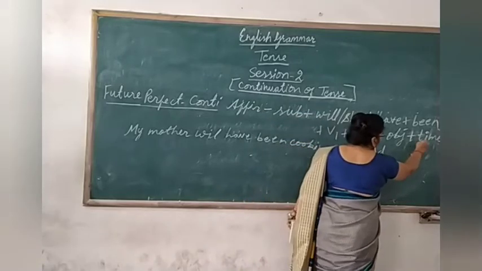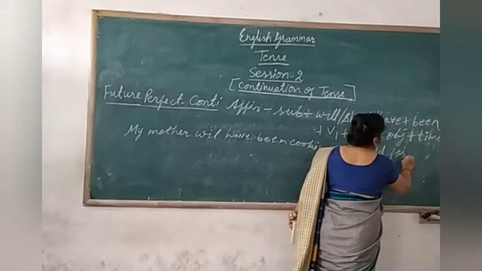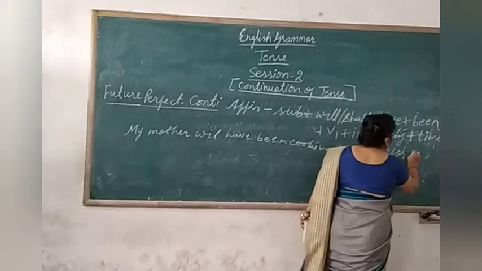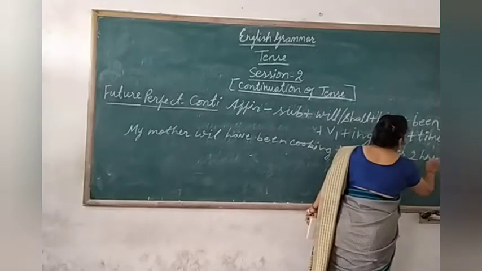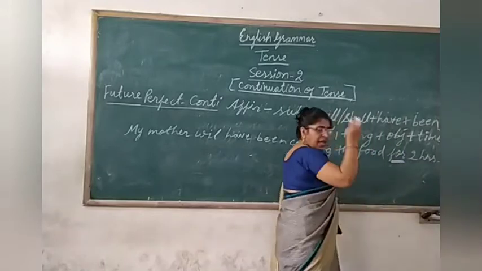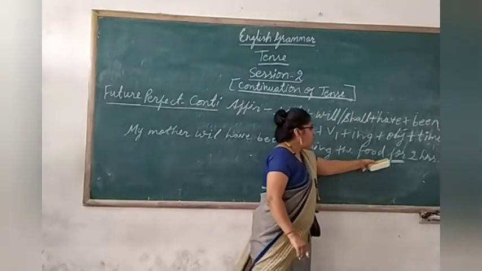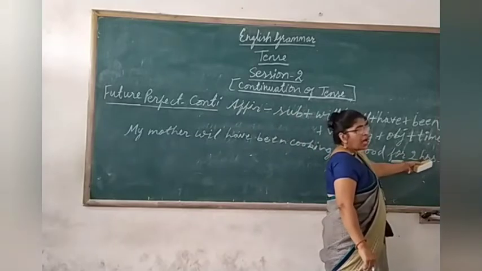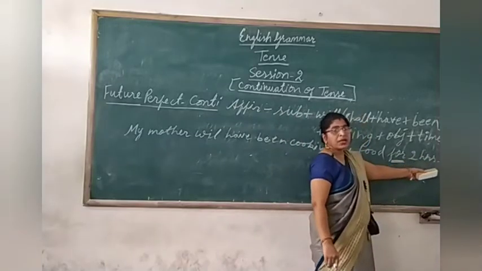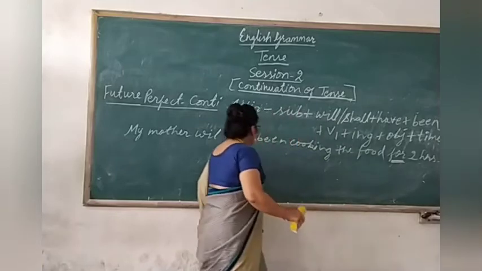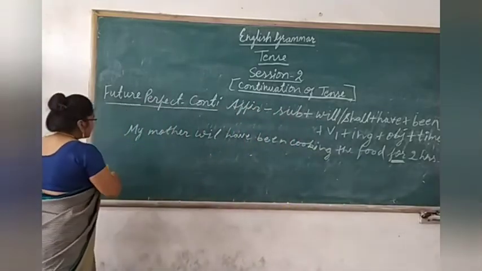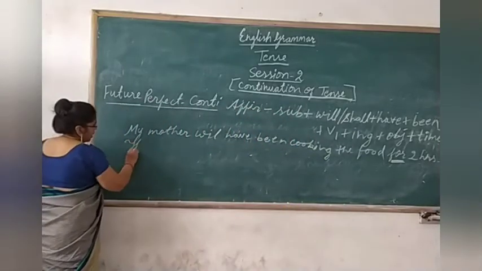If you mention the time, if you are writing for, then you will write 2 hours, because it is not the fixed time. That I have told you in the previous class also. If for, then you will put 2 hours. If since, then you will put 2 o'clock. Okay.